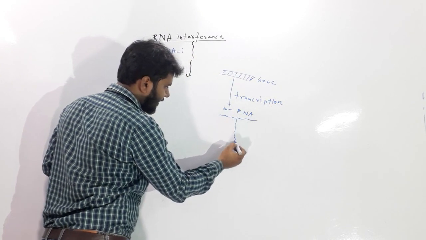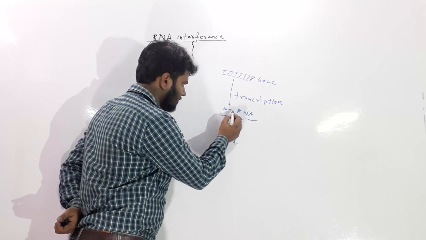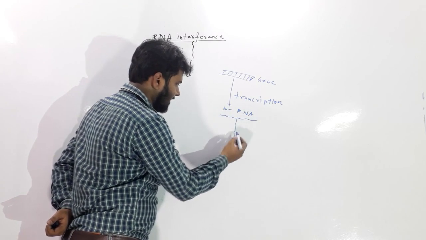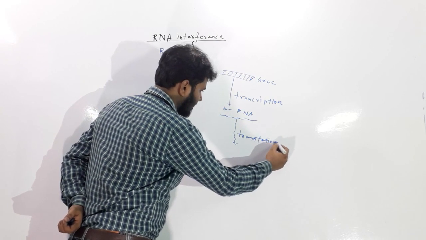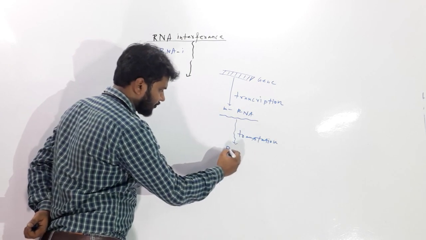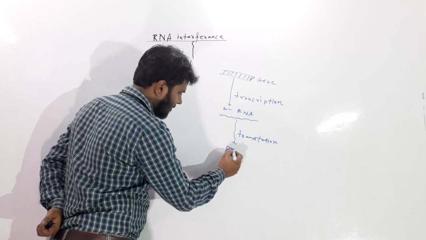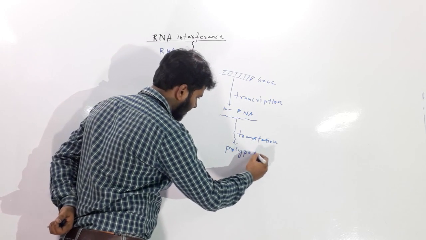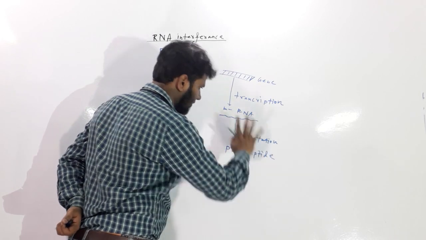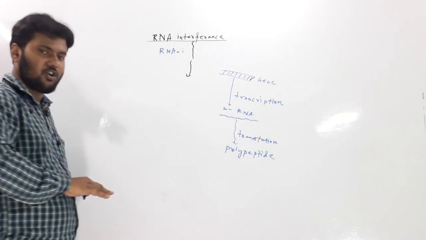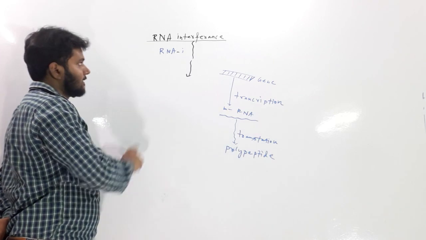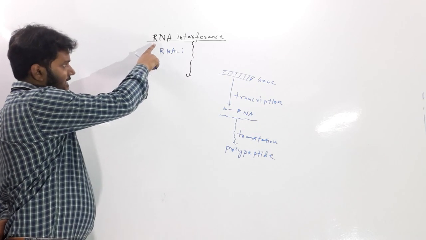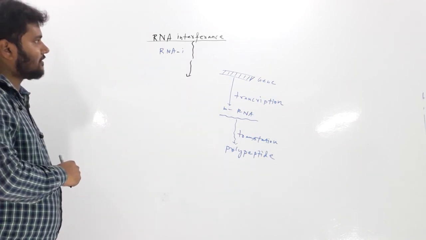Then this mRNA will translate. It will take part in translation and produce a polypeptide chain. This is actually the central dogma, you all know, and in this way a gene is expressed. So now let us get into the topic of RNA interference.